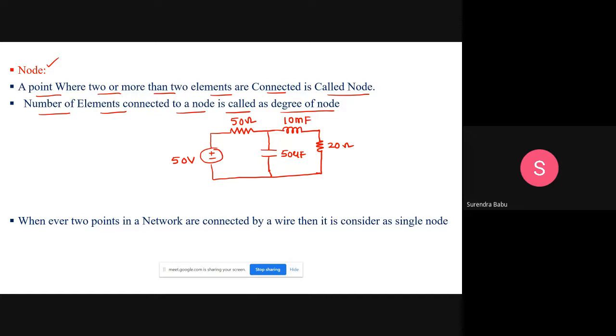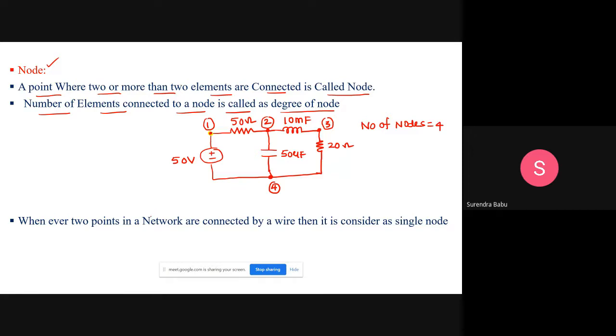Now tell me, students, how many nodes are here? First, identify the number of nodes: a point where two or more elements are connected. Here, the voltage source is connected, and this element is connected. This is the first node, this is the second node, this is the third node, and this is the fourth node. In this circuit, the number of nodes equals 4.